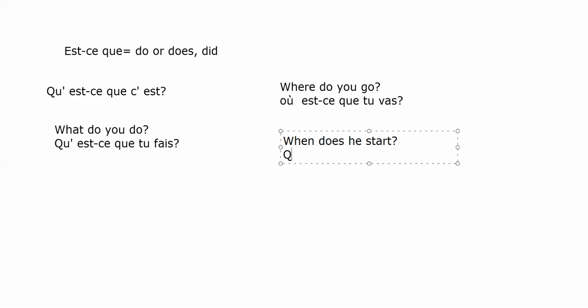When, it means quand. And does, again, same thing that you have here, est-ce que. So just remember that you need to use est-ce que to make any question. The first step is always to find your question word. And after that, you need to add est-ce que.